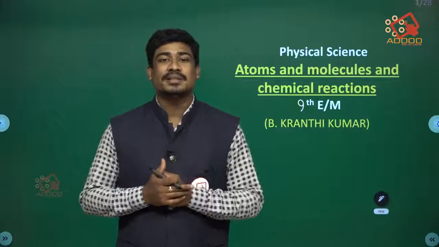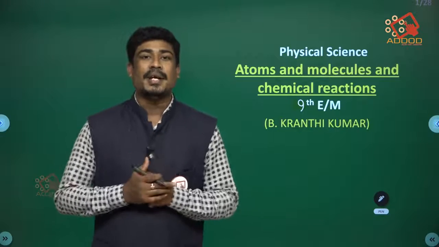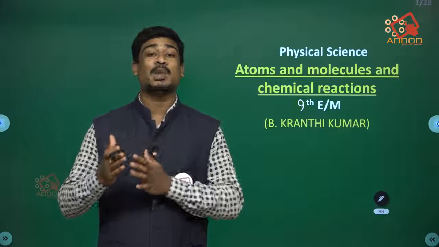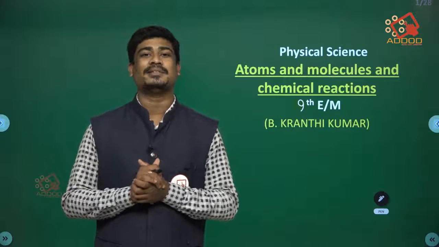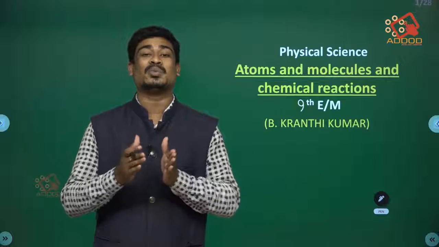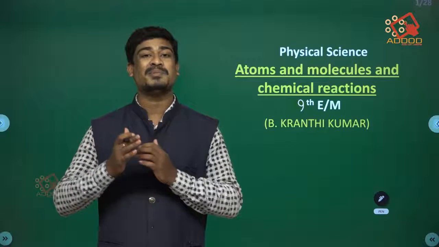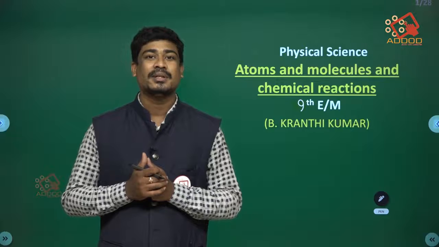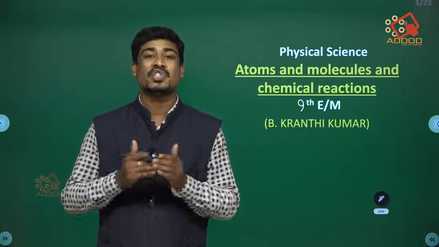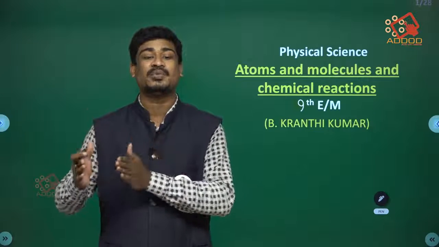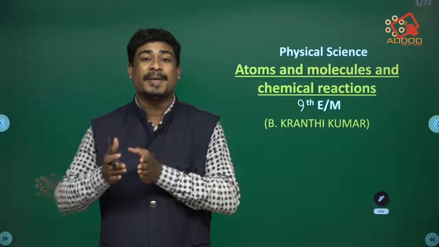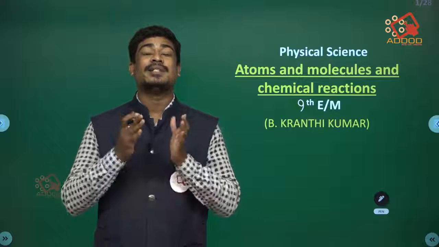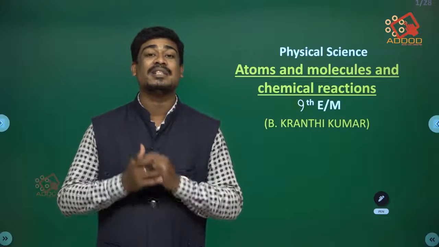In the last chapter we studied "Is Matter Around Us Pure?" In that chapter we studied what a mixture is, what substances can be added to form a solution, and how we separate the substances added in the solutions.